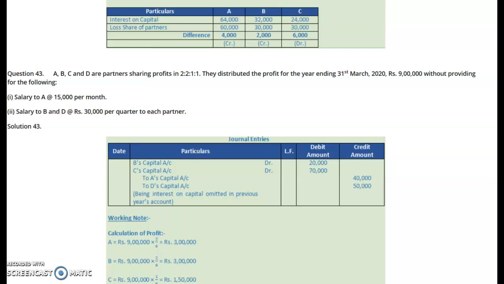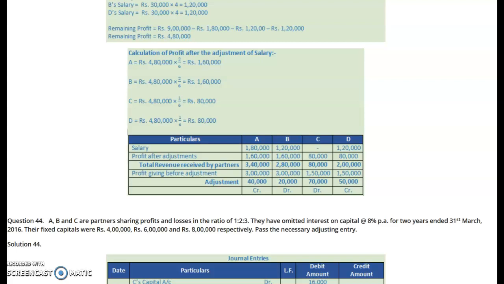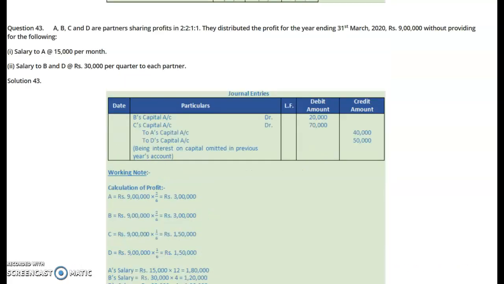This 9 lakh they have already taken in their profit sharing ratio of 2:1:1. So that will be debited to them, and then the net adjustment will be done this way. A should have a credit of 40,000, B should have a debit of 20,000, C should have a debit of 70,000, D would have a credit of 50,000. So an adjustment entry will be recorded this way. B's capital account will be debited with 20,000, C's capital account will be debited with 70,000, to A's capital 40,000, to D's capital 50,000.